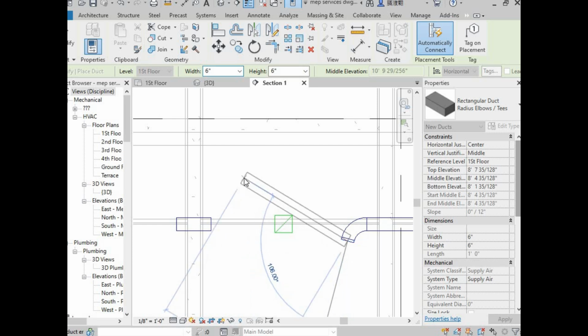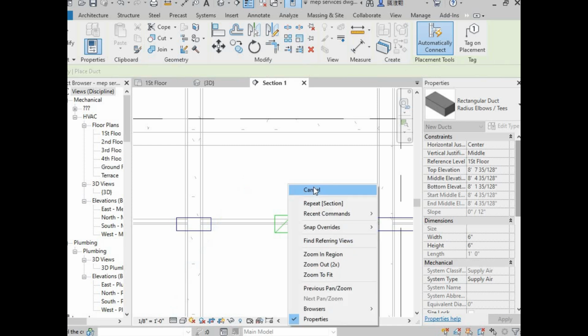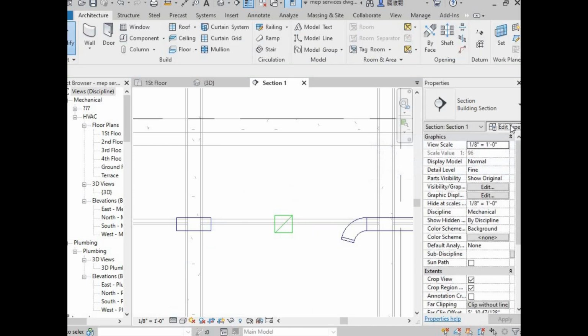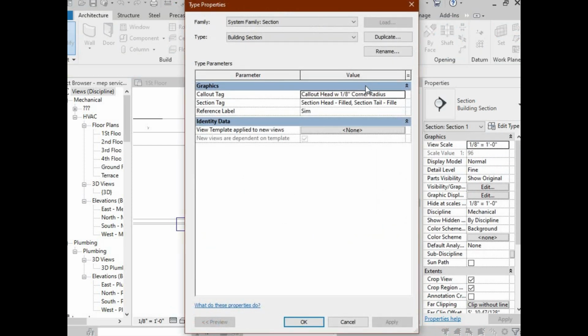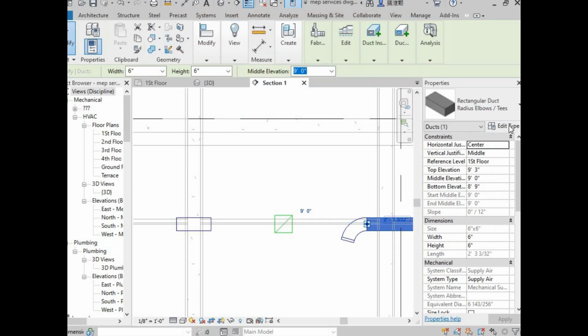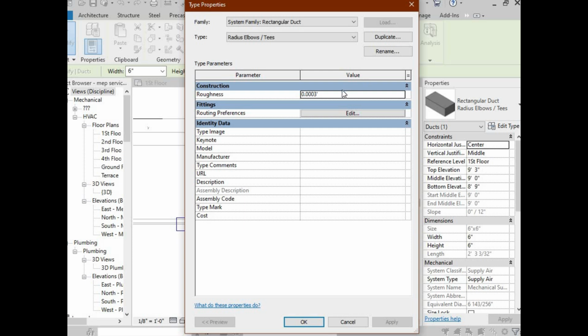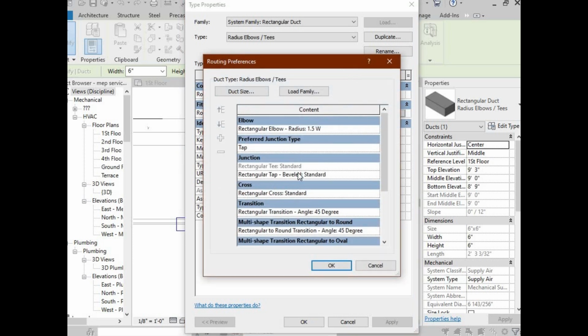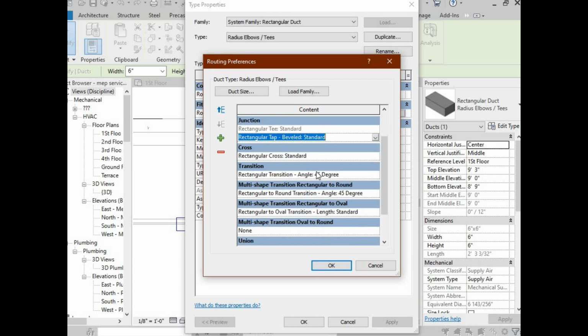Again this is not clicking, so go to edit type. Click on a duct first, then go to edit type and edit here again. Yes, this is bevel, but we have to do extra editing in these properties for this clash correction.